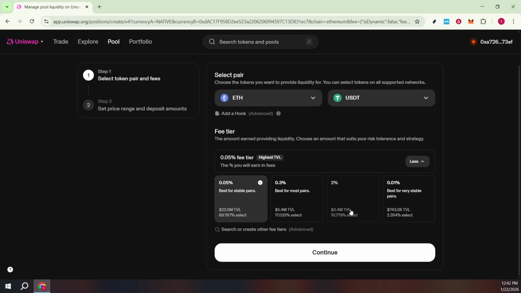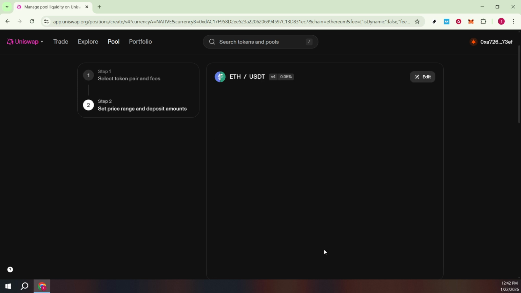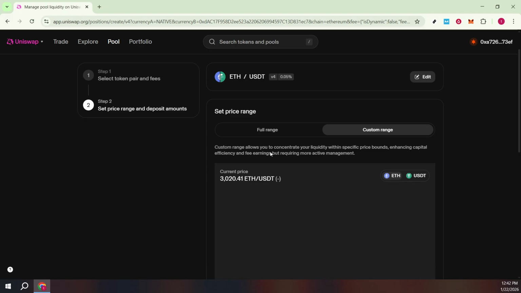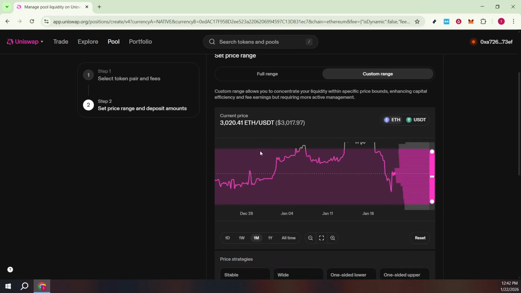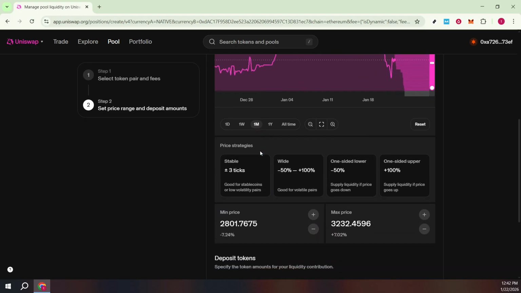You'll see the current market price for your selected pair. This is important because Uniswap uses concentrated liquidity. Your funds are active only within the price range you define. Here you can pick a price strategy. Narrow ranges concentrate your liquidity and can earn more fees when trades happen inside that range, but your position stops earning if price moves outside it. Wider ranges are more forgiving but dilute your capital.